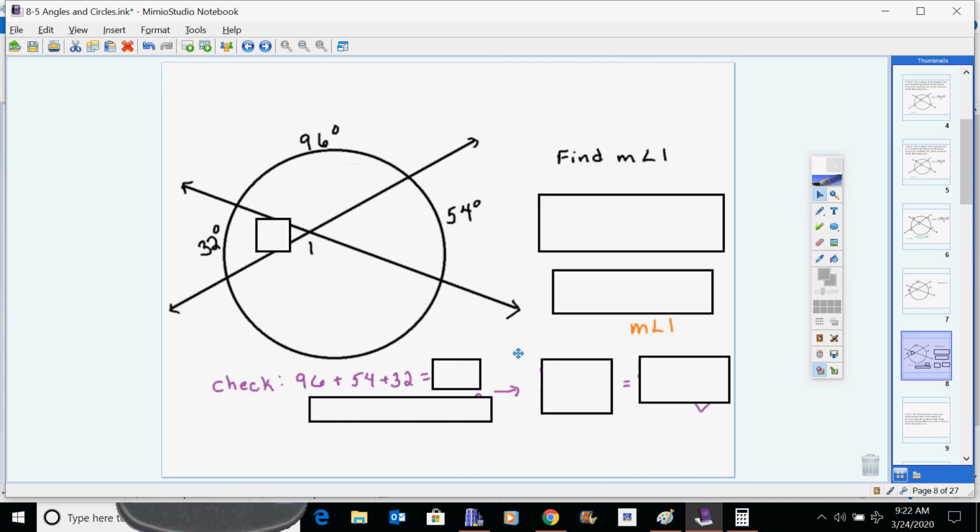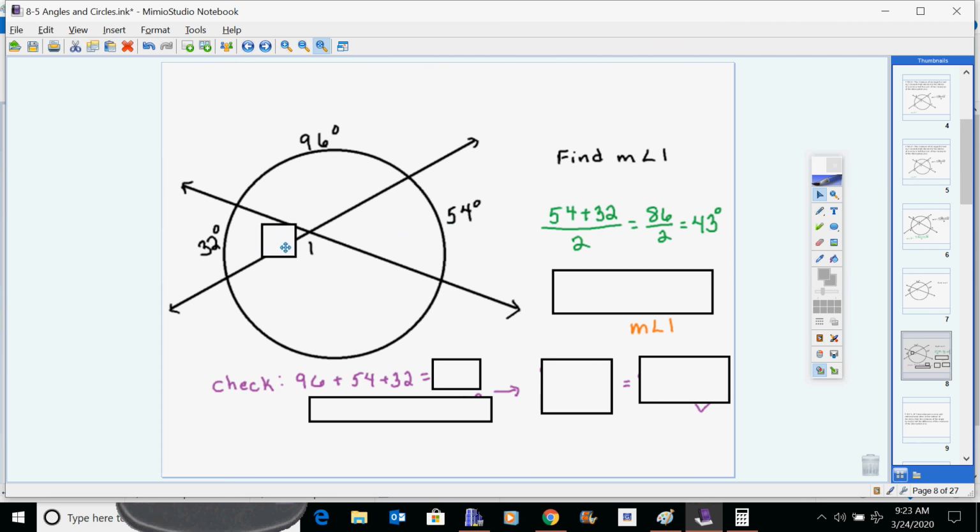In finding angle 1, we have to do some other things first. First of all, we need to find this missing angle. It wasn't part of the question, but we can find it easily because we can take 32 plus 54 divided by 2, and it's going to give us this angle. Remember, the average of these 2 gives us this one. And here's our 43.